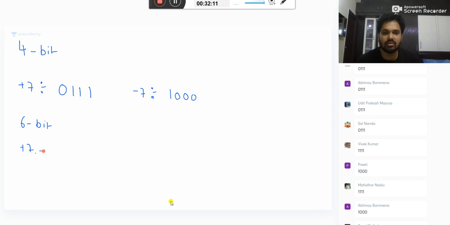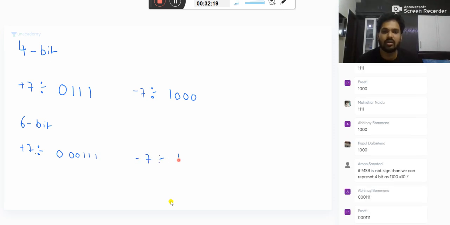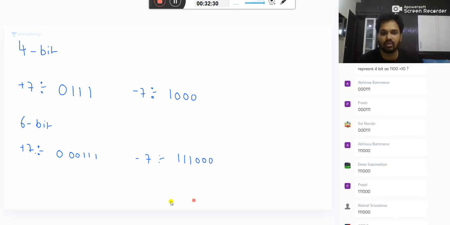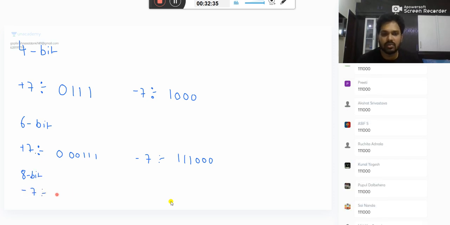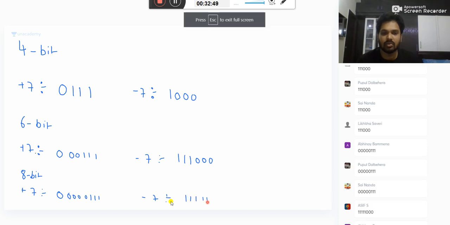Now you see 6 bits. What is plus 7? 000111. What is minus 7? Don't see the previous number, take its complement. What is its complement? 111000. Very good. If you take 8 bits, what is plus 7? All zeros, then 111. What is minus 7? Its complement: 11111000.